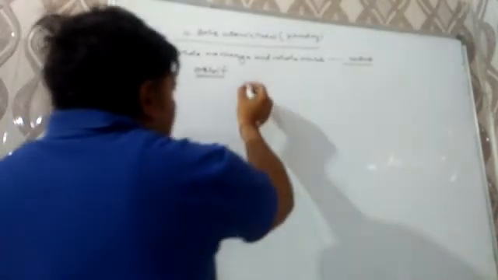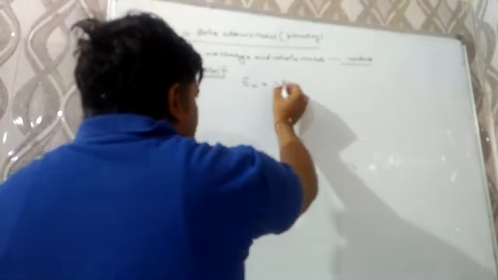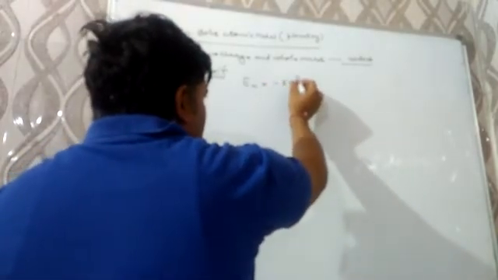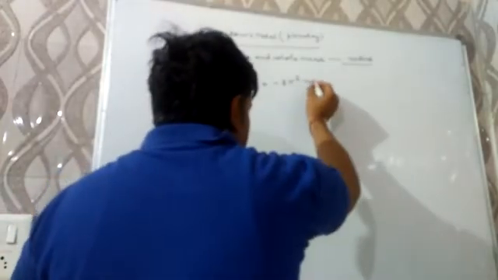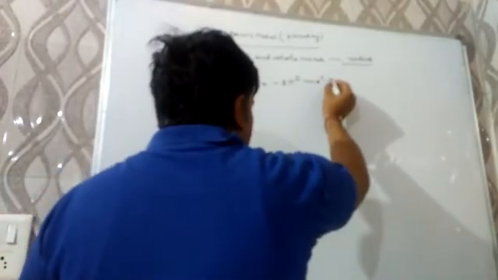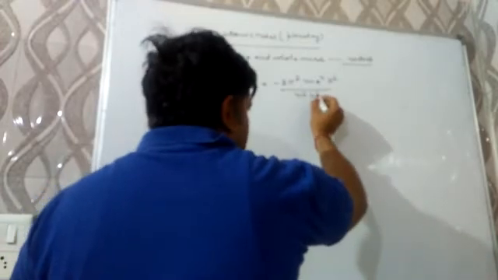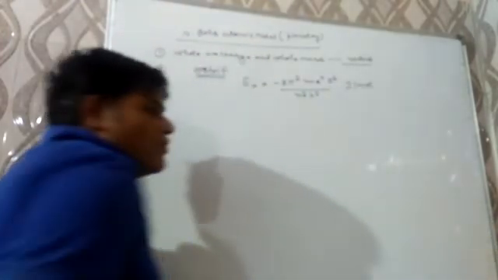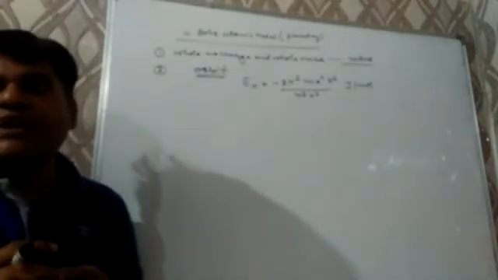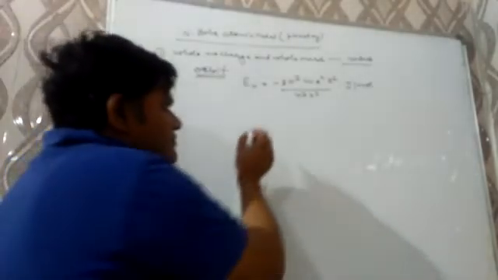And the energy of the nth orbit can be found by use of this formula: En is equal to minus 2 pi square m e to the power 4 z square over n square h square joule per mole.